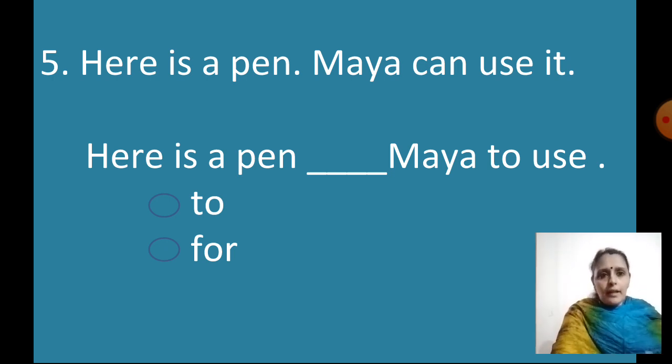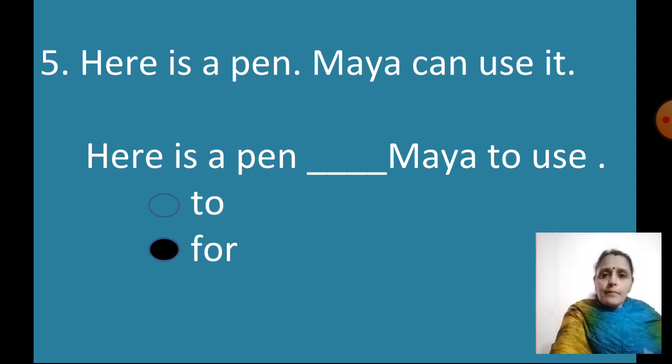Here is a pen. Maya can use it. You are saying there is a pen here, but it is for somebody else. Somebody else can use it. So here is a pen for Maya to use. For whom is the pen? For Maya to use. So what is the correct answer? FOR, for. Here is a pen for Maya to use. So I will select FOR.